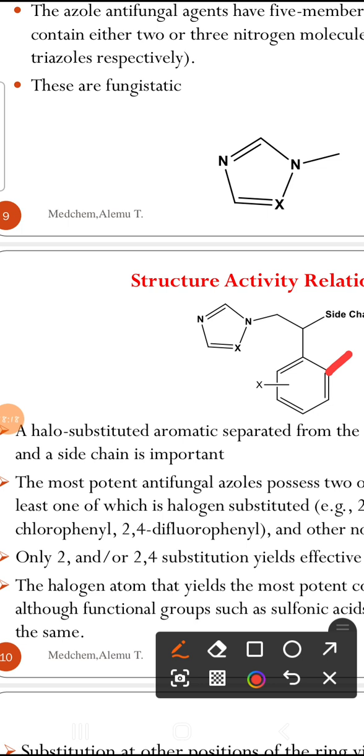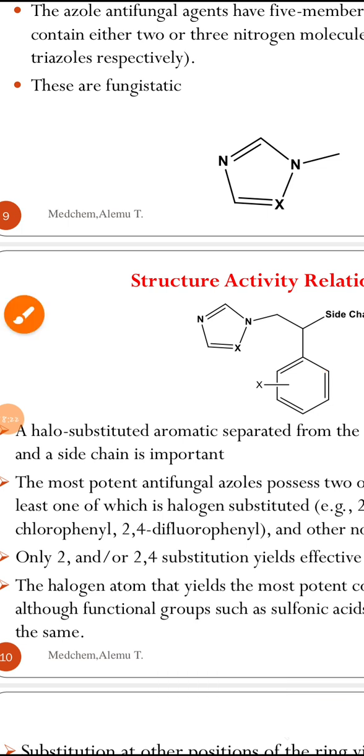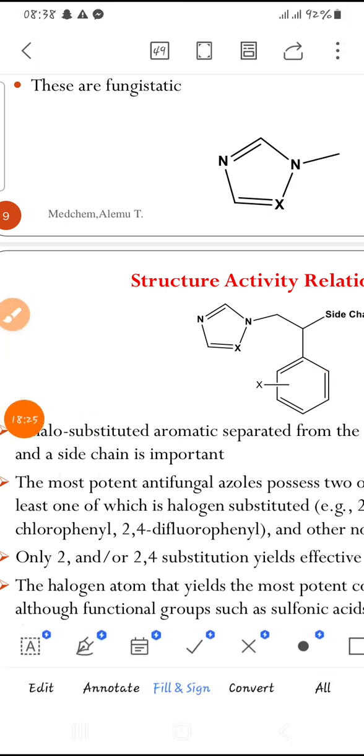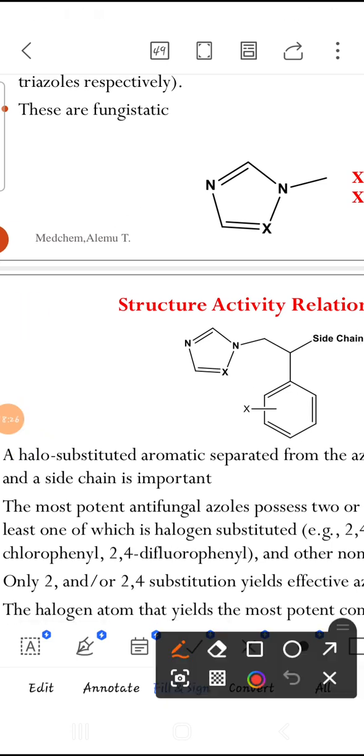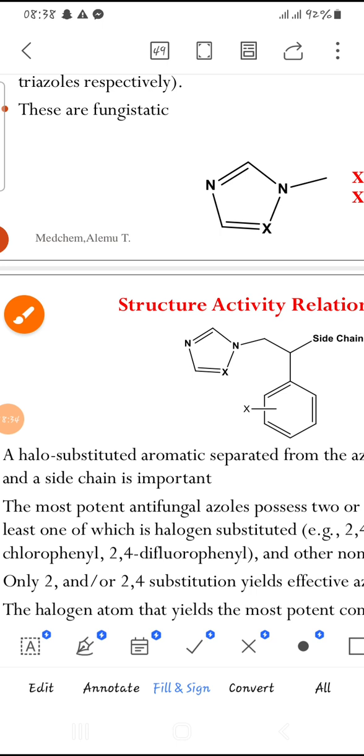But only para substitution is lesser than only ortho and ortho-and-para substitution. That is very important.